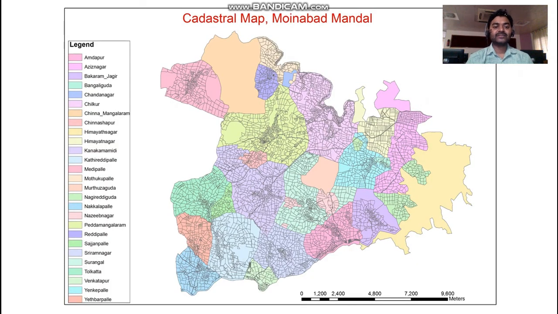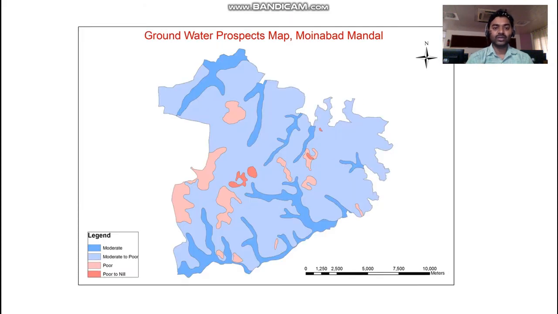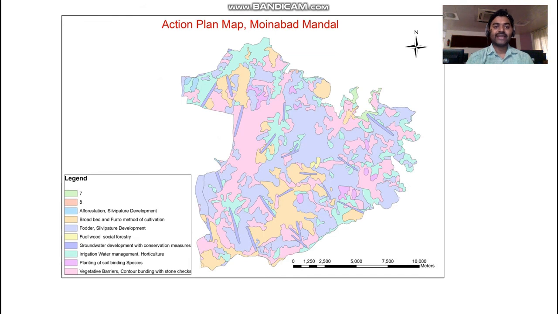The cadastral map gives the land ownership of the study area, and a land use land cover map was also done for Moinabad. A groundwater prospects map was also developed, and an action plan, integrating the different geographical features of the study area, was generated.